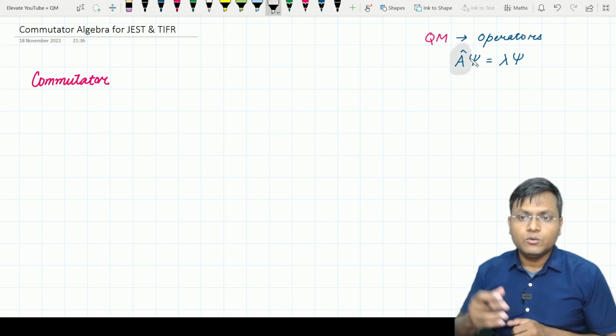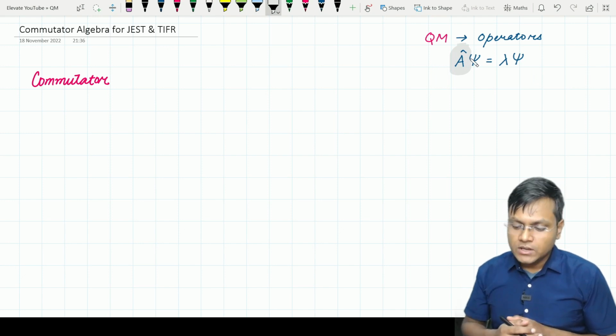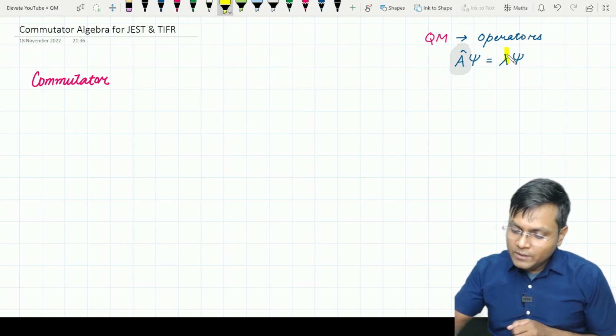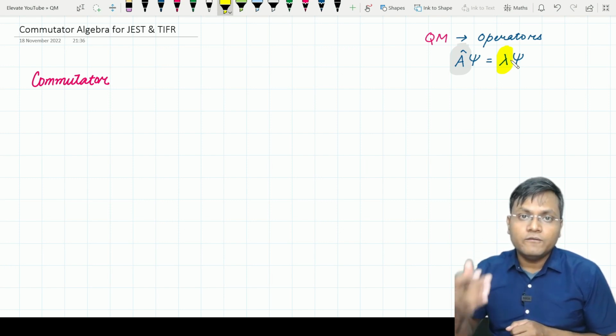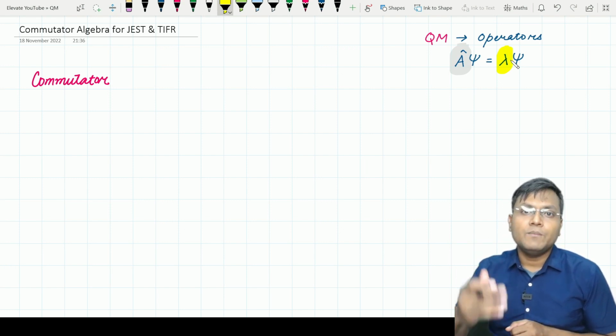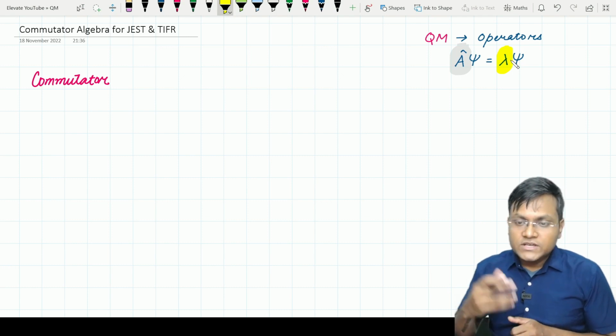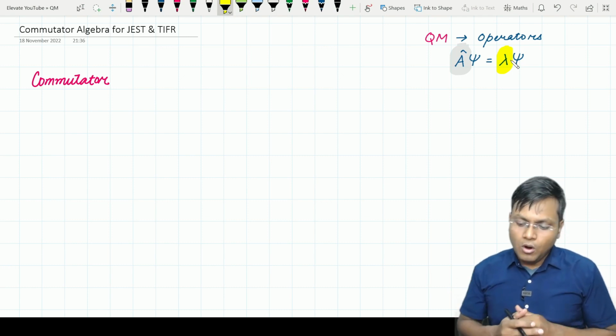So this means that mathematically we have an object, a quantity, which we call an operator, which when it acts on a wave function solution, we end up getting what is known as an eigenvalue, and the eigenvalue is one possible value of that physical quantity if we make a measurement on the system. So that is why in quantum mechanics we have to deal with operators.